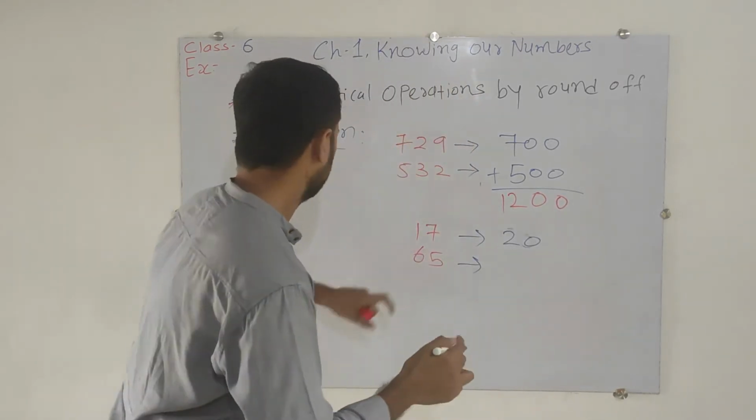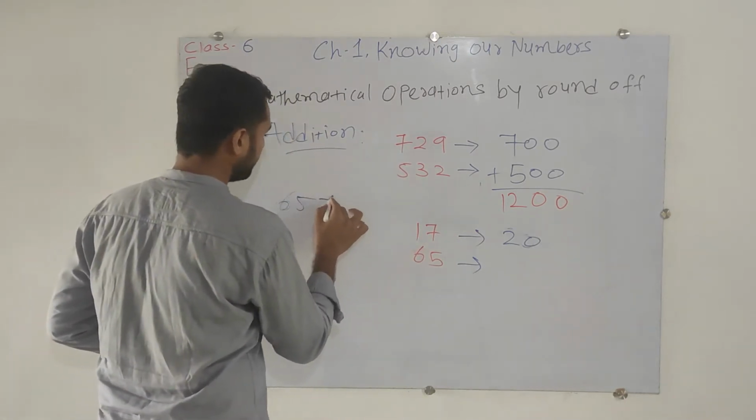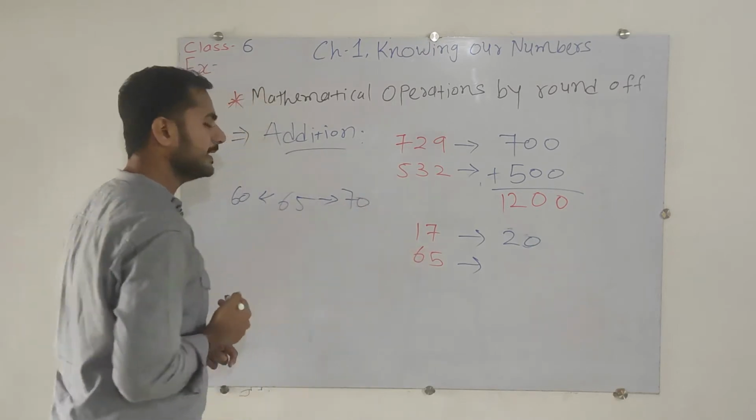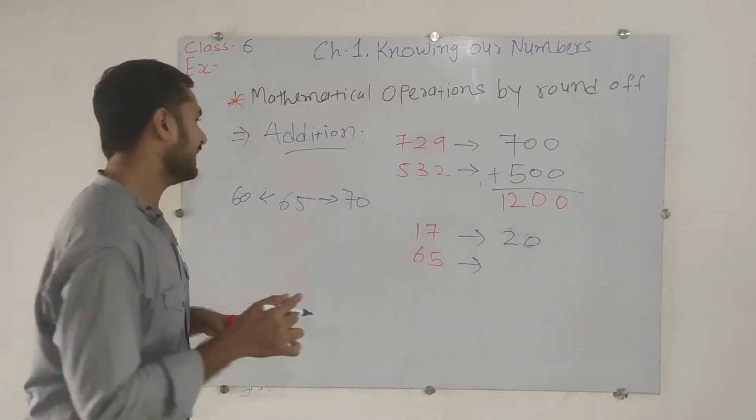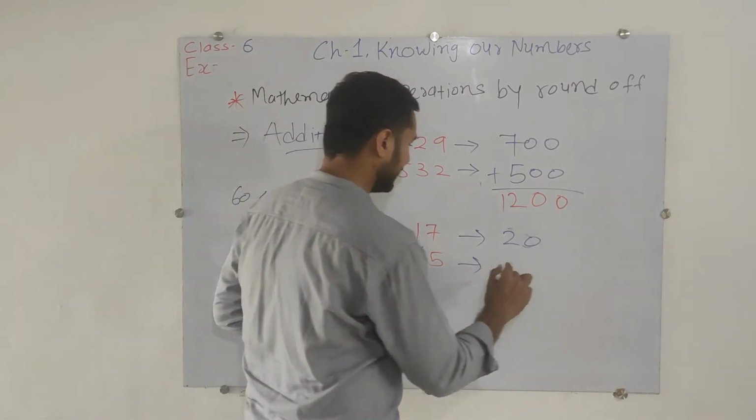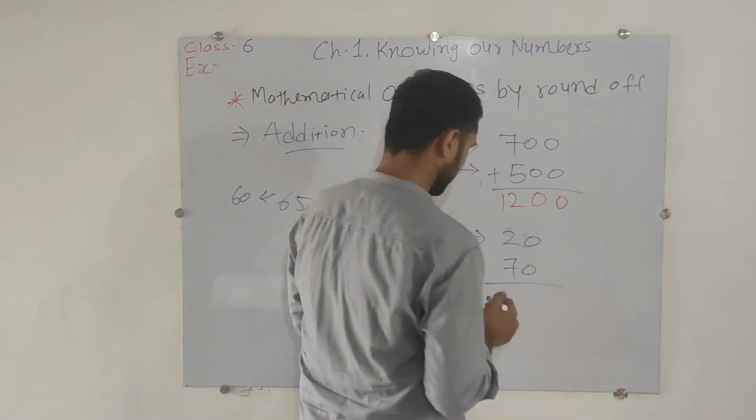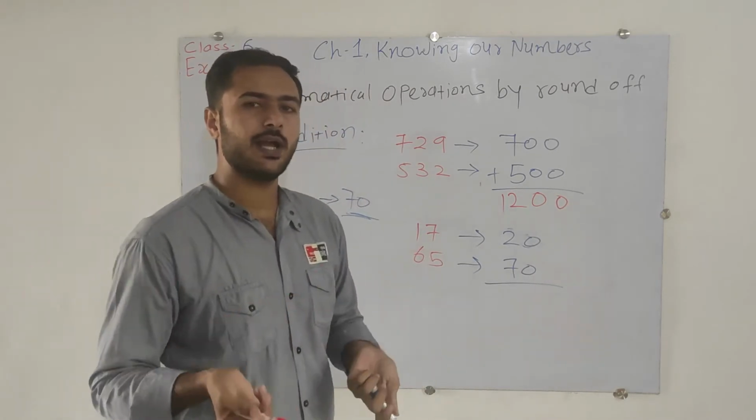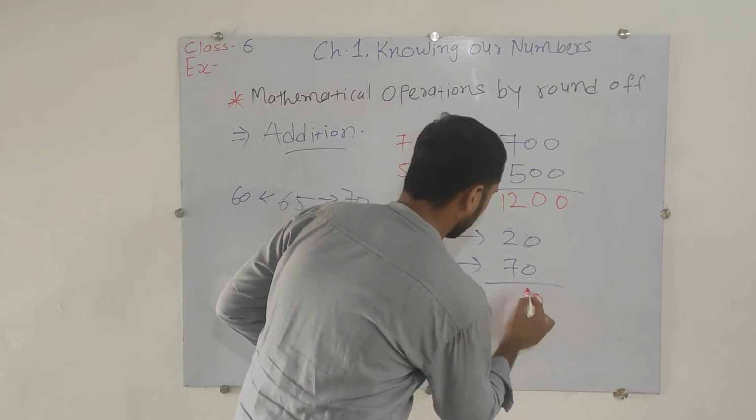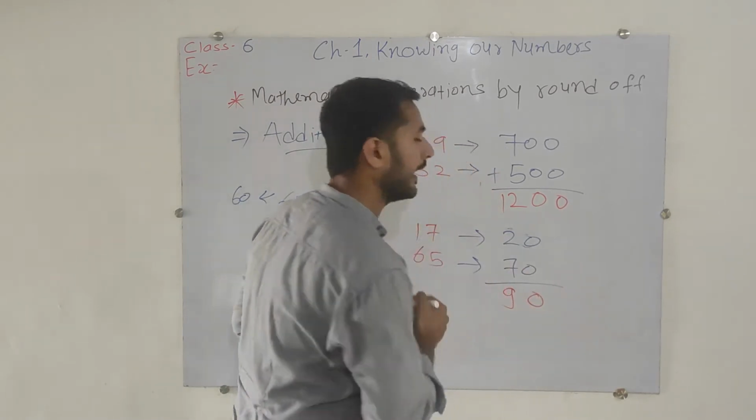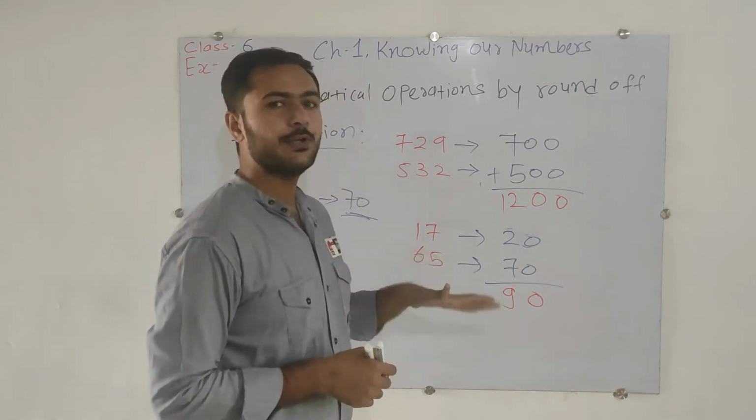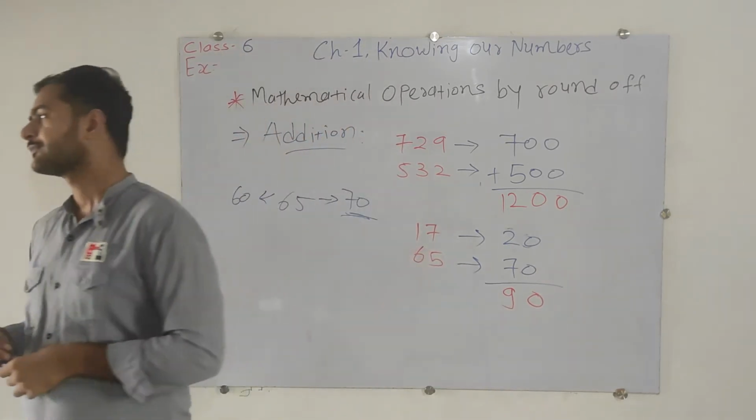Here is 65. Actually 65 comes in between 60 and 70. We will select the upper one, not the lower one. So here we will write 70. Now simply we add them: 0 plus 0 is 0, and 7 plus 2 is 9. I hope you understood this very well. Again, pause the video and note it down.